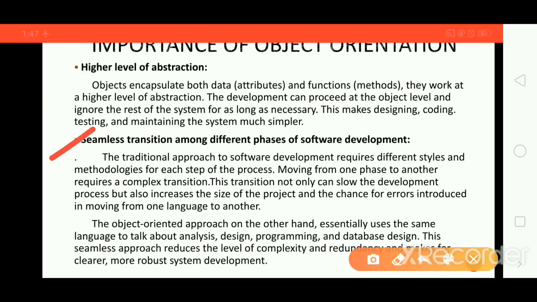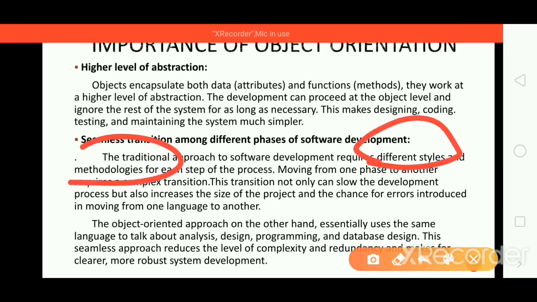Seamless transition among different phases of software development. See guys, in the traditional approach of software development, we need to cross different styles and different methodologies for each step of the process. So in the traditional approach, if we need to move from one phase to another, that requires a complex transition because there we use different styles and methodologies.